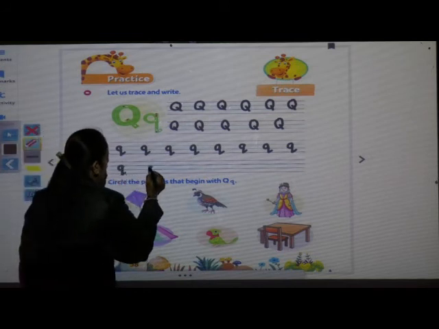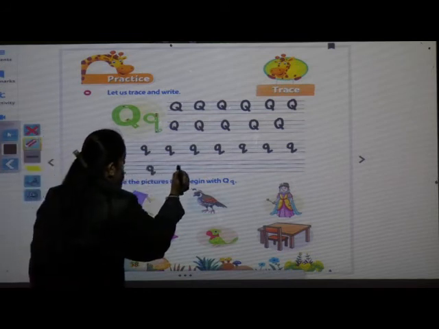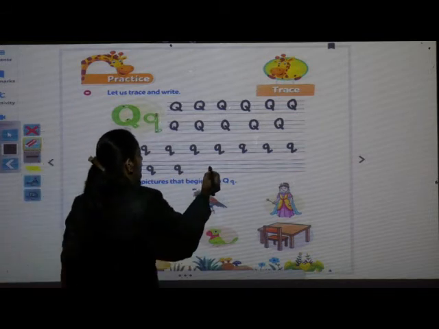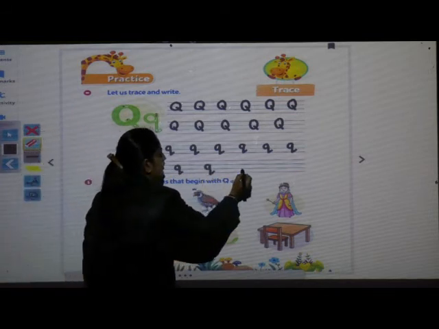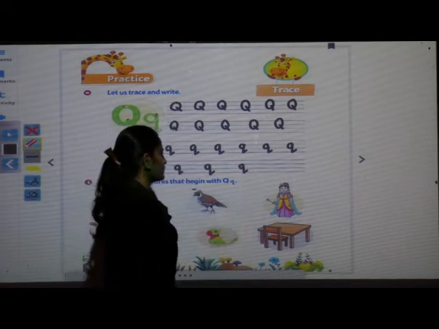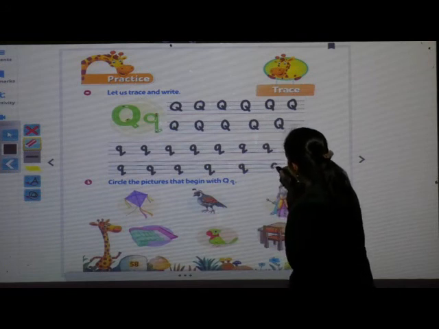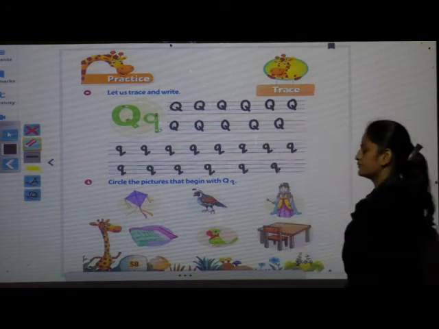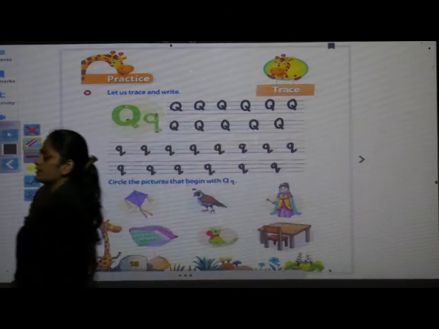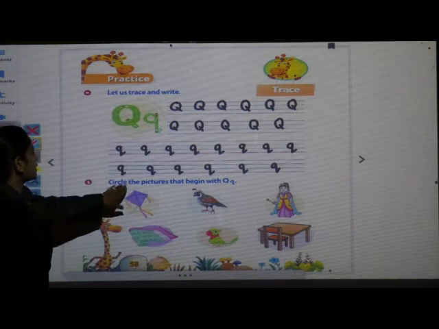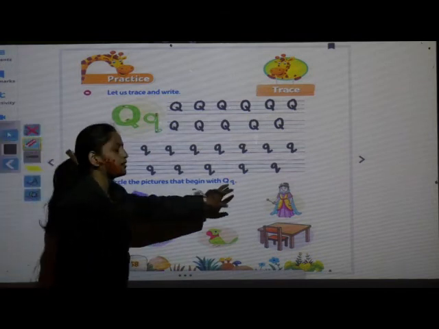It's qua. Qua, qua, queen. Repeat after teacher. Qua, qua, queen. Qua, qua, quill. Qua, qua, quilt. Done? Yes. Now see here, what you have to do is circle the pictures that begin with qua.